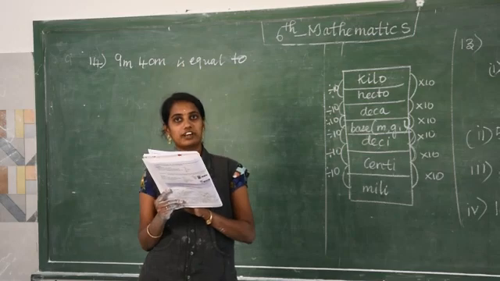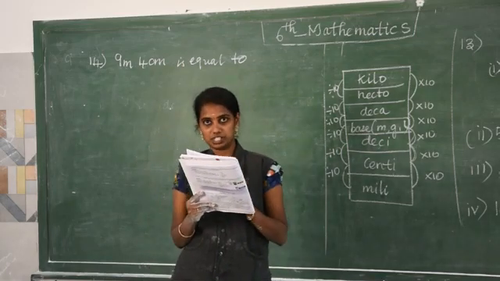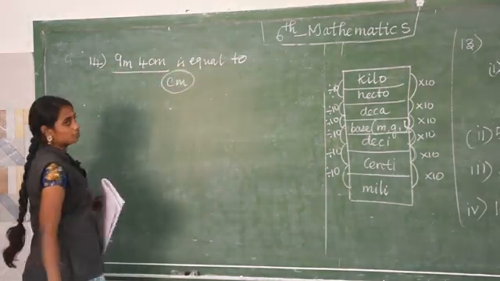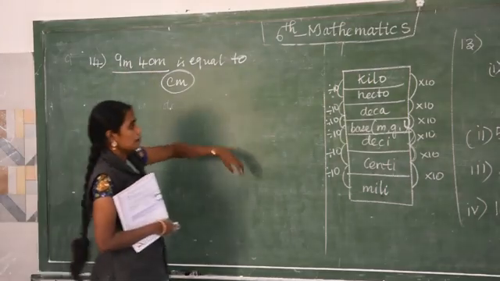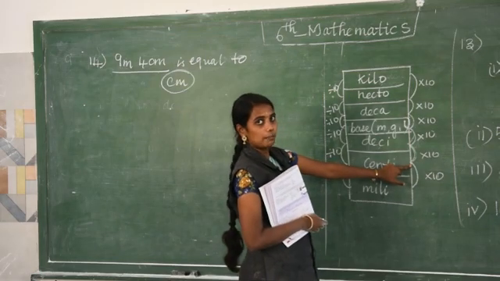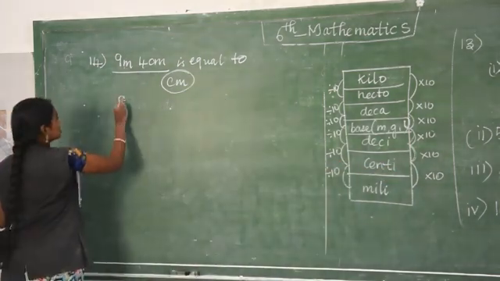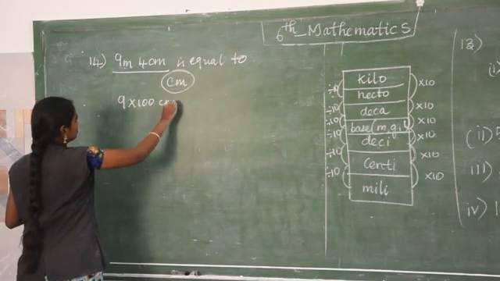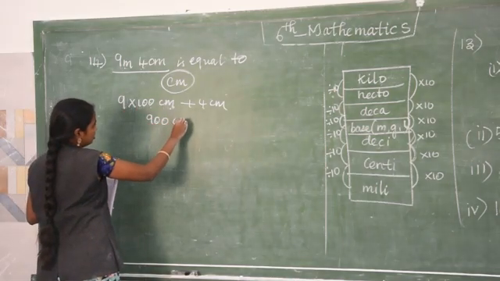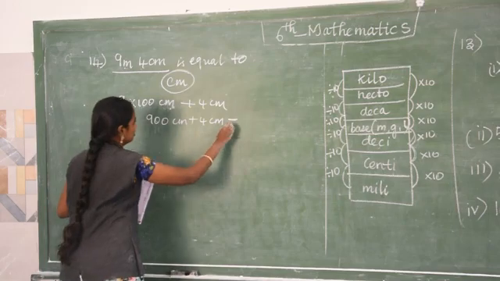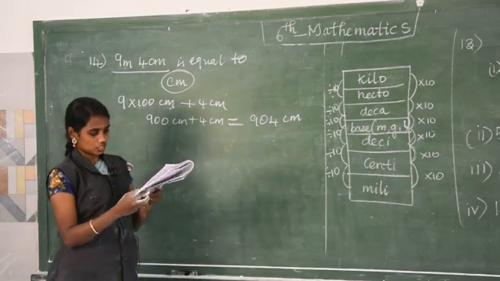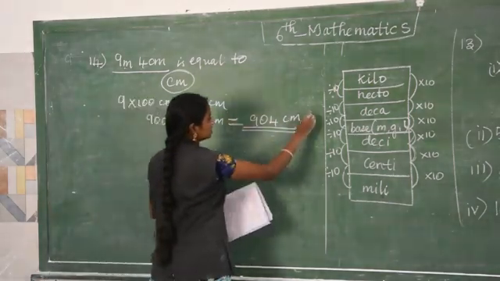From these 4 options you can find out they are converted into centimeter. So convert this into centimeter, then you can find out the answer. Meter to centimeter, the difference is 1 and 2 zeros, so multiply by 100. The 4, let it be as it is. 9 into 100 is 900 centimeter plus 4 centimeter. 900 plus 4 is 904 centimeter. The answer is option B.